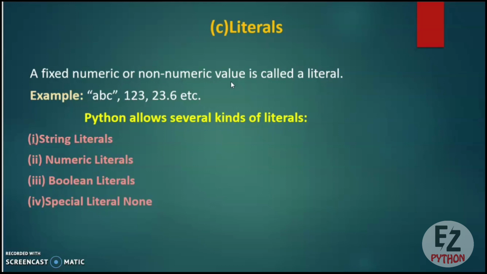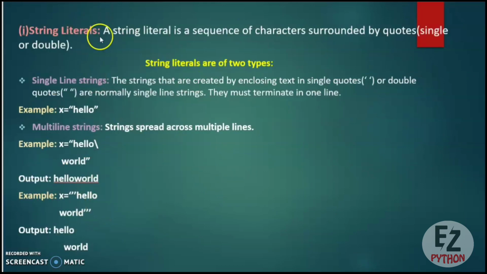Suppose if I write x equal to "hello" in double quotes, that hello is a string value which I am assigning to variable x. So that is a literal. Similarly, you can assign an integer value also and a floating point literal also. Now Python has different types of literals. There are 4 types of literals. The first one is string literal, second is numeric literal, third one is boolean literal, and the fourth one is special literal, None.